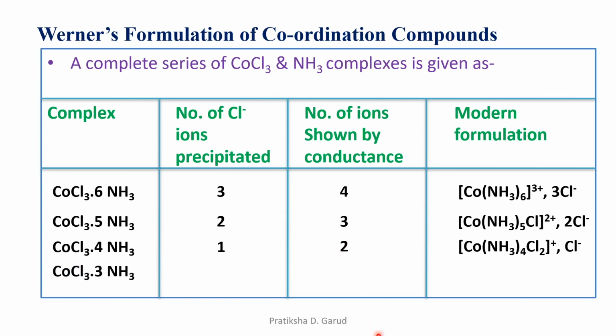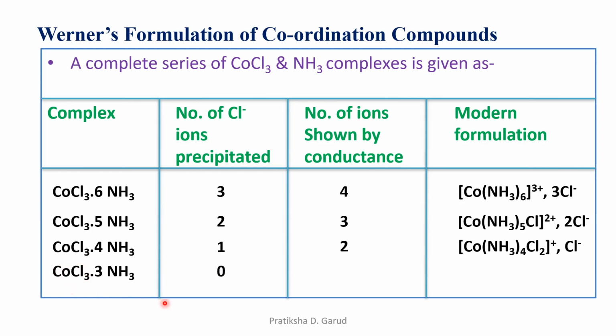And lastly, the next complex is CoCl3·3NH3. Again, we know that the coordination number or the secondary valency is 6. Out of this 6, 3 will be satisfied by NH3, and the remaining 3 will be satisfied by chlorine.